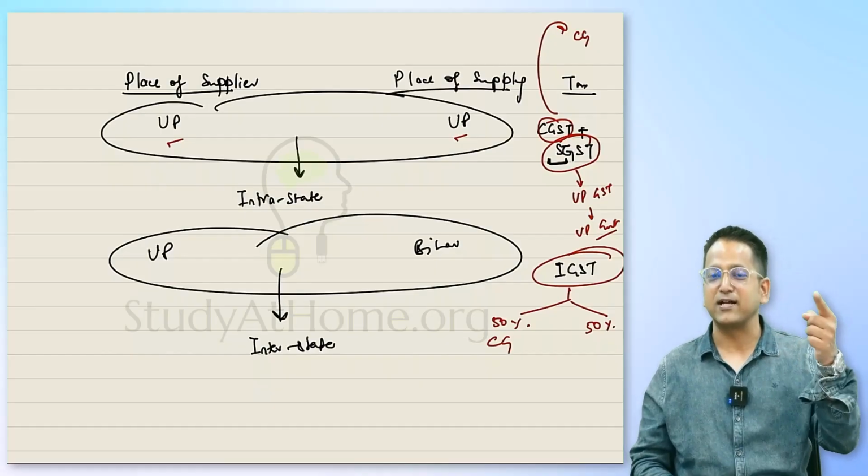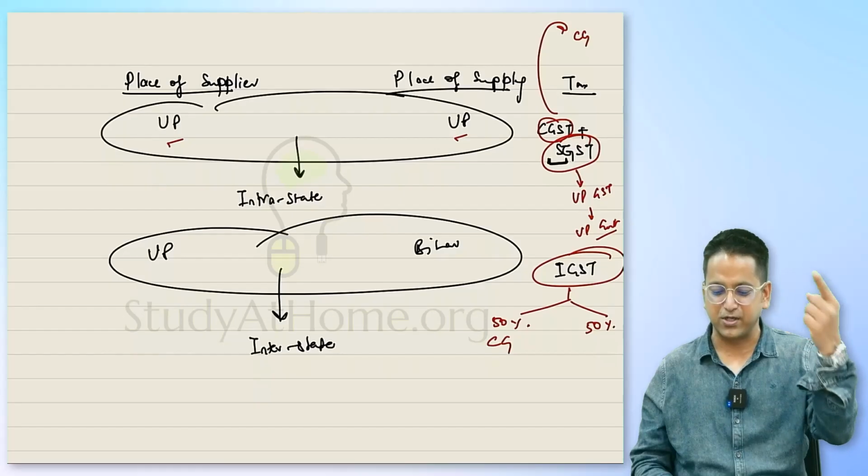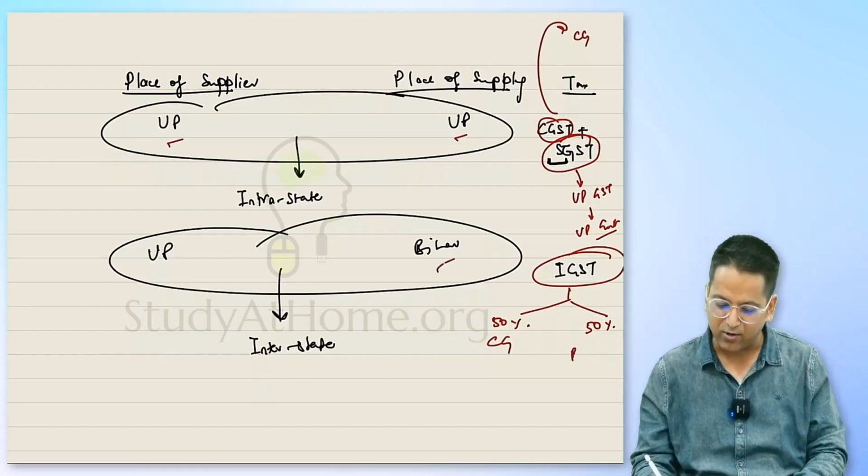Destination-based consumption tax. Remember, GST is a destination-based consumption tax. Where is the good being consumed? In Bihar. It will go to the Bihar government.